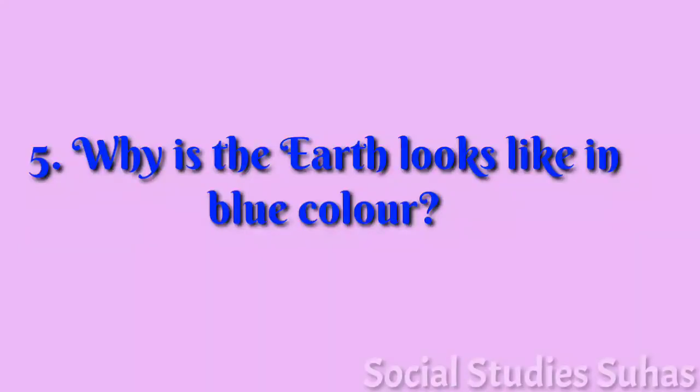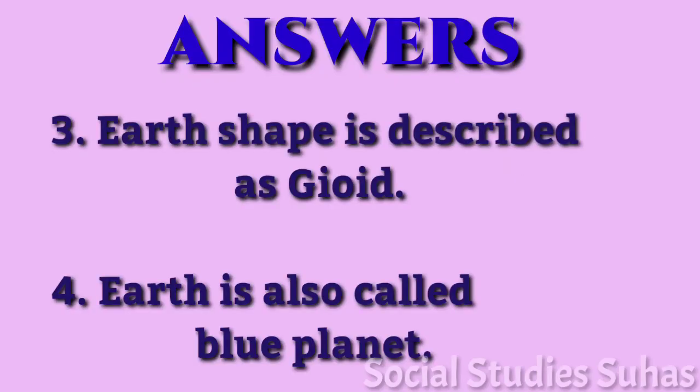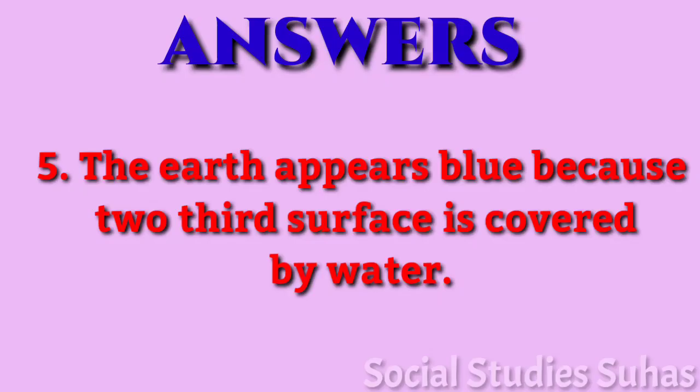Check out your answers. First question, the Earth is the third nearest planet to the Sun. Second question, in size, Earth is the fifth largest planet. Earth shape is described as geoid. Fourth question, Earth is also called blue planet. Fifth question, answer, the Earth appears blue because 2/3 of the surface is covered with water.